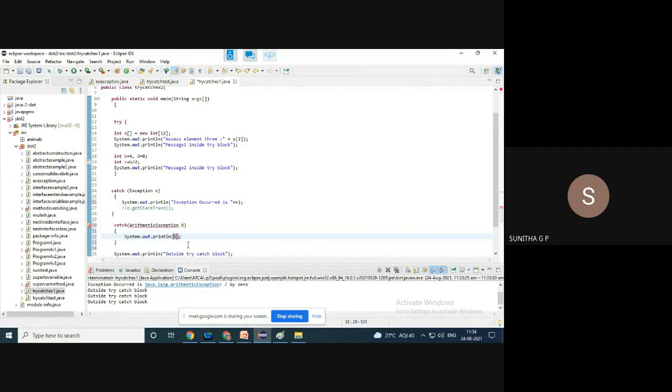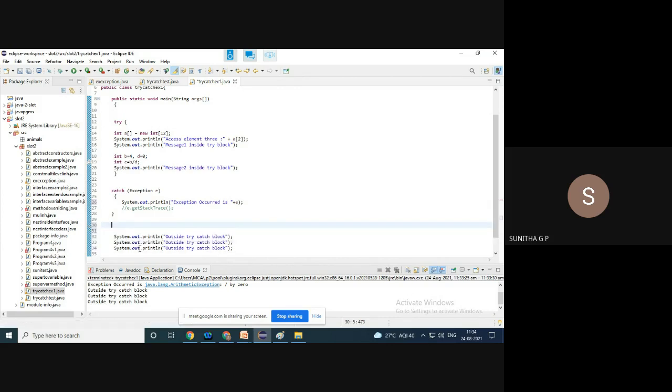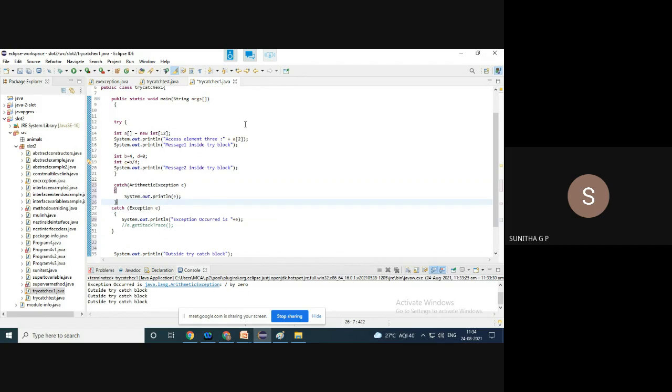Okay, so it is showing an error: unreachable. Since I have written a general class on the top, a particular type of exception is not handled. Here it is showing an error. I cannot define it below this. I have to write this.